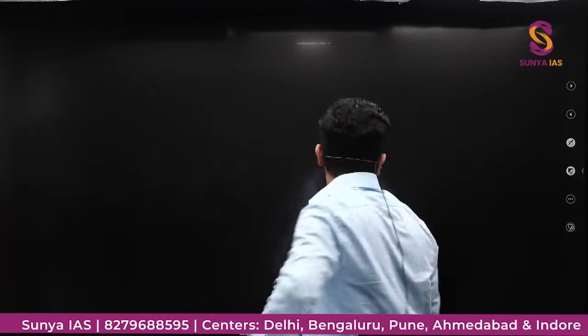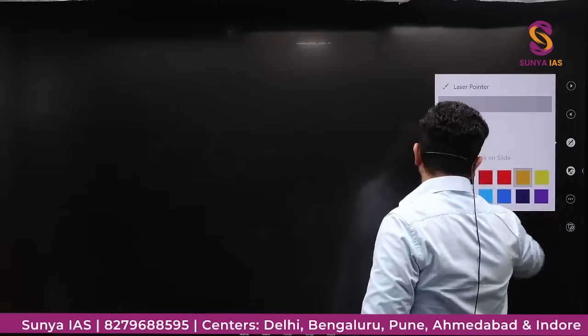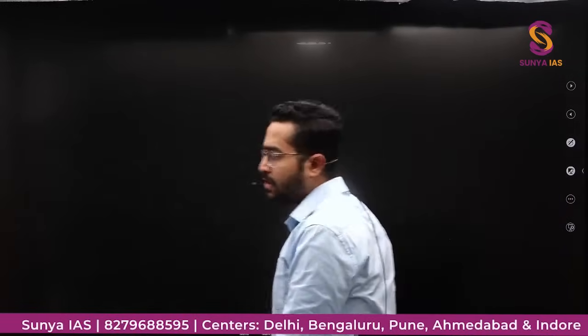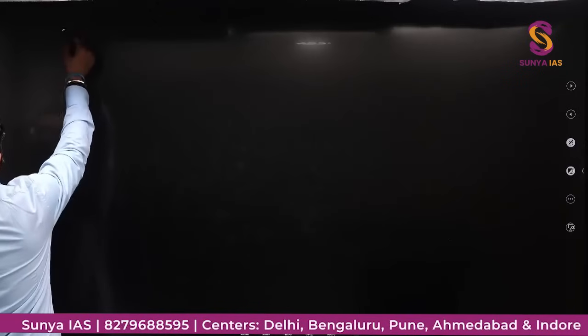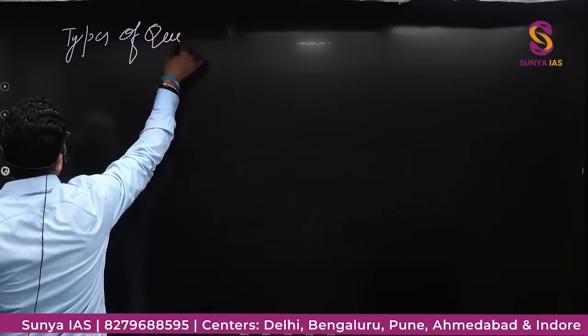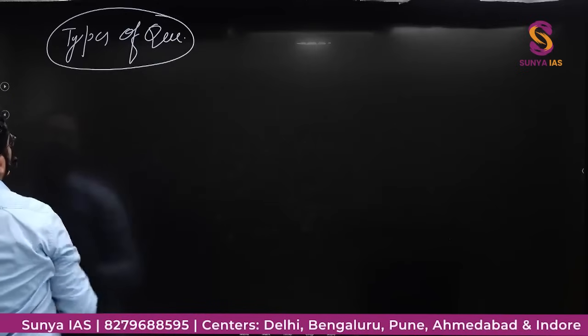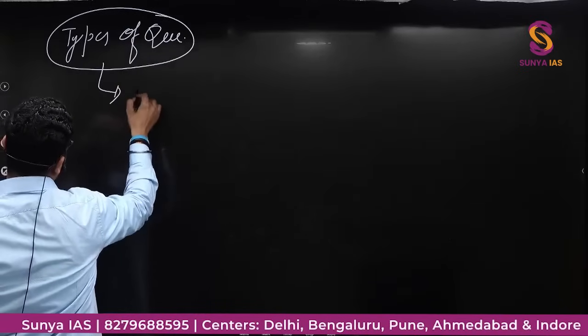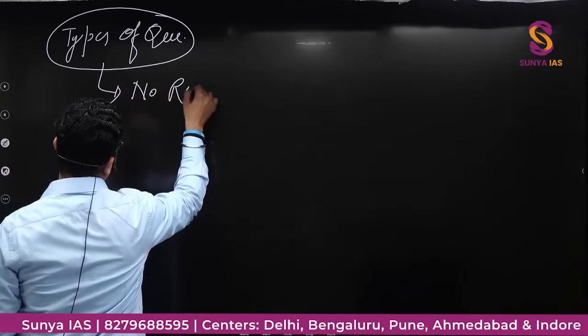Okay, so there will be two types of questions in the exam. First type of questions: there will be no reference given.